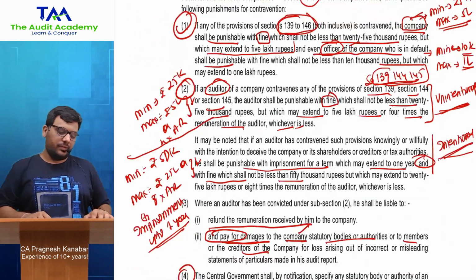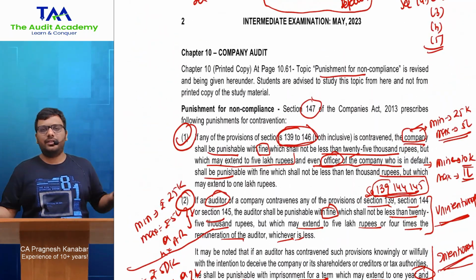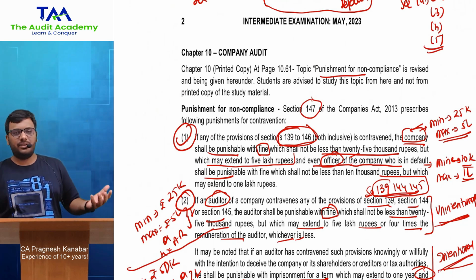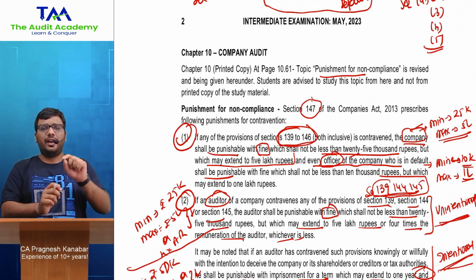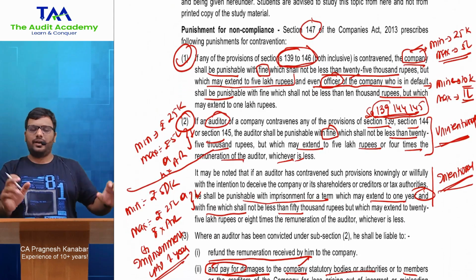Okay, so that is your Section 147 of the Companies Act 2013. Nothing has changed. This is the same thing that I've taught in the lectures, just that there was some printing mistake in the module, it was not updated and 1 or 2 lines here and there were not properly printed, so they have just reprinted it to avoid any confusion.